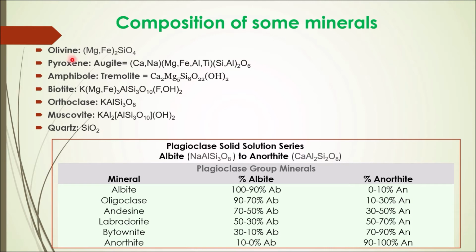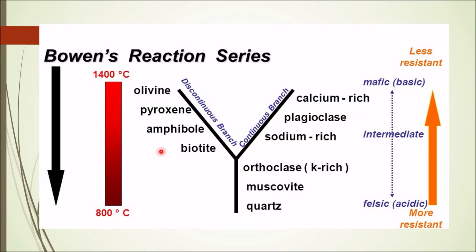So this was all about the minerals which we should know before understanding the Bowen reaction series. As I have told you, olivine and pyroxene are formed at high temperature. Likewise, there are some plagioclase minerals which are formed at high temperature, which are rich in calcium, of course.